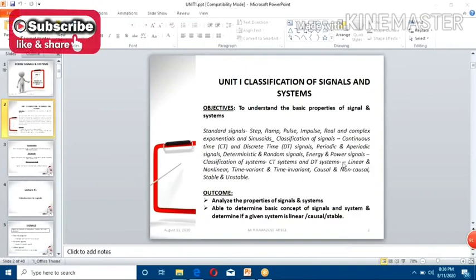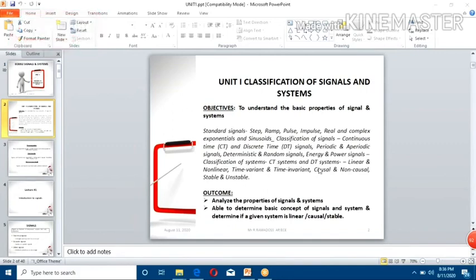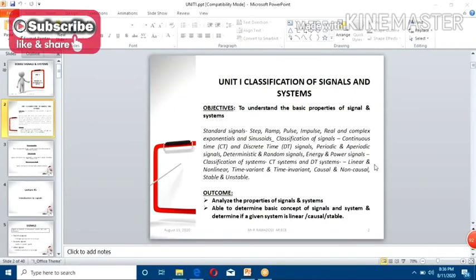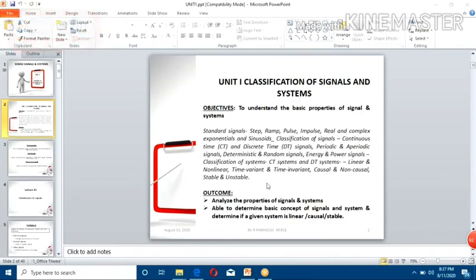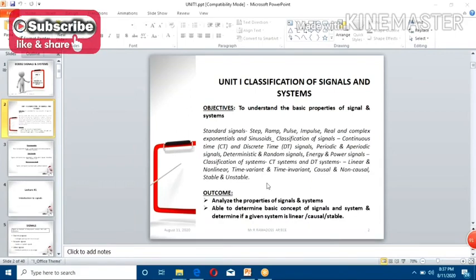The first topic is standard signals: step, ramp, pulse, impulse, real and complex exponential, sinusoidal. The next topic is classification of signals. Under classification, you have continuous time, discrete time, periodic, aperiodic, deterministic, random, energy and power signals. The third topic is classification of systems. Under this topic, you have continuous time system, discrete time system, linear and non-linear system, time variant and time invariant system, causal and non-causal system, stable and unstable system. So this is the course content in your first unit.